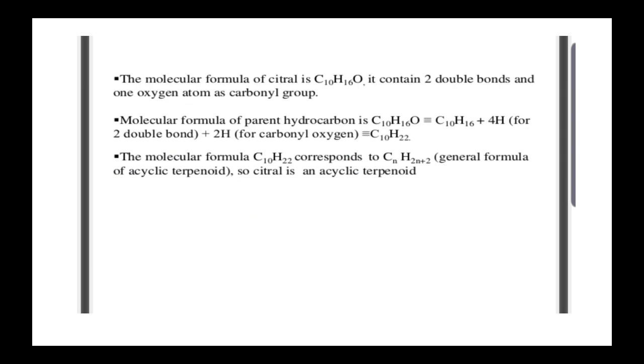The molecular formula of citral is C10H16O. It contains 2 double bonds and 1 oxygen atom as carbonyl group. So the parent hydrocarbon is equivalent to C10H16 plus 4 hydrogen for 2 double bonds and 2 hydrogen for carbonyl oxygen. So that is C10H22. The molecular formula C10H22 corresponds to the general formula CnH2n plus 2. So it belongs to the acyclic compounds. So citral is an acyclic terpenoid.